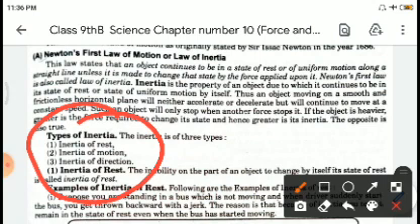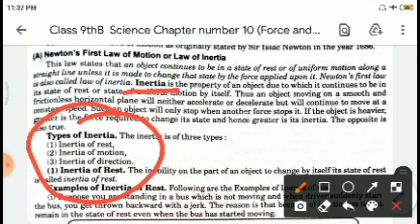The first law states that an object continues to be in a state of rest or uniform motion along a straight line unless it is made to change in that state by a force applied on it. Right. Now what is inertia? See, it is written here.